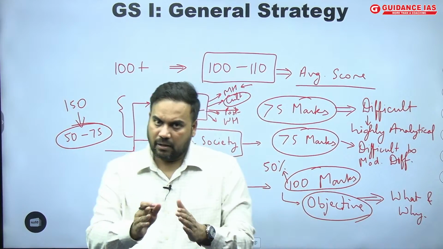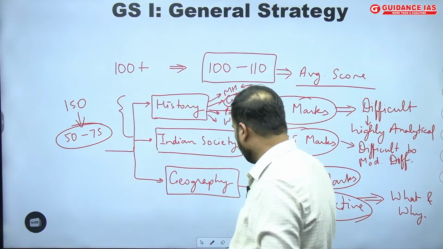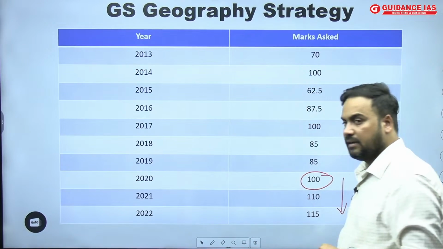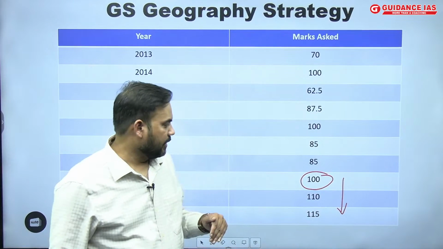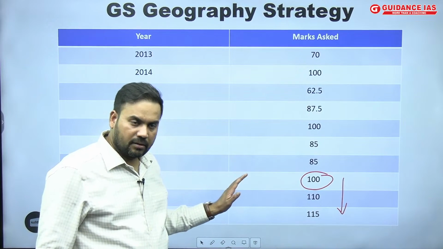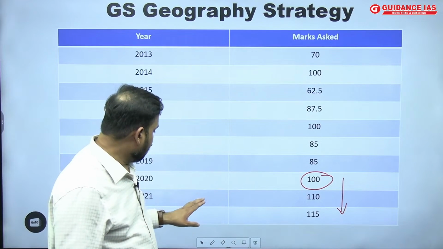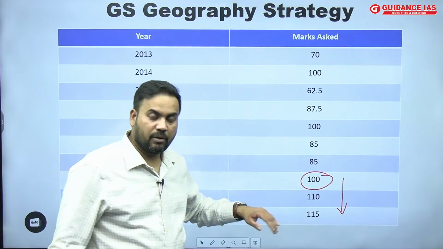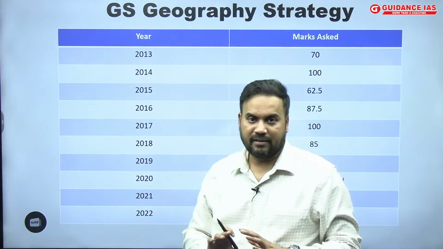Okay, so that is how I will be preparing my GS paper 1. Now coming to geography, which is my area. As you can understand, at least 100 marks have been there. If we look into the past 3 years trend, there has been an incremental scenario in case of geography. In 2020 there were 100 marks, in 2021 there were 110 marks, and in 2022 there were 115 marks. So definitely you have to prepare geography in the same manner.